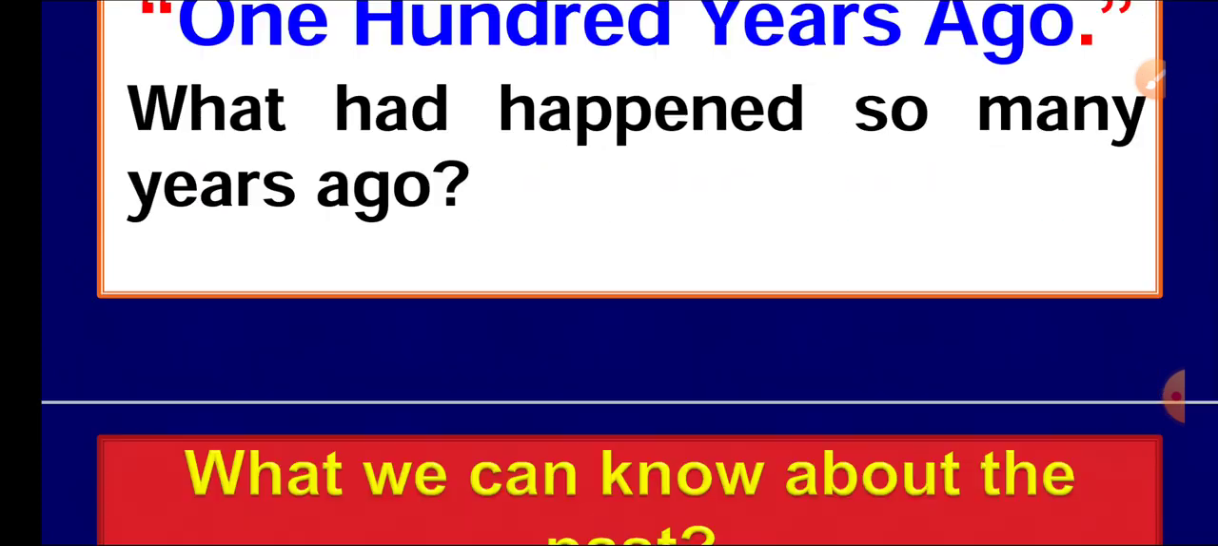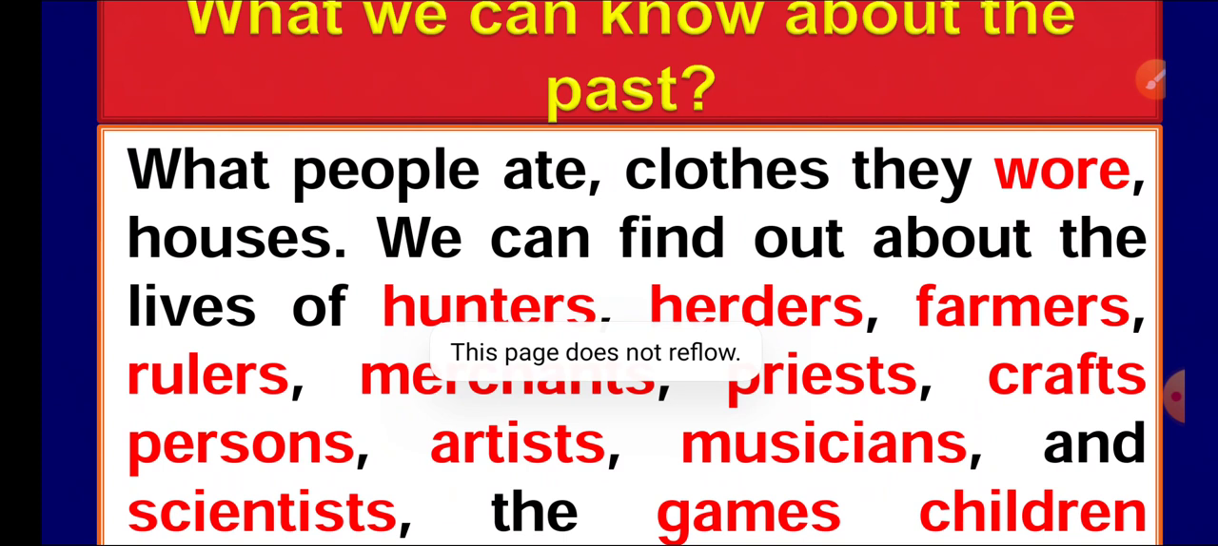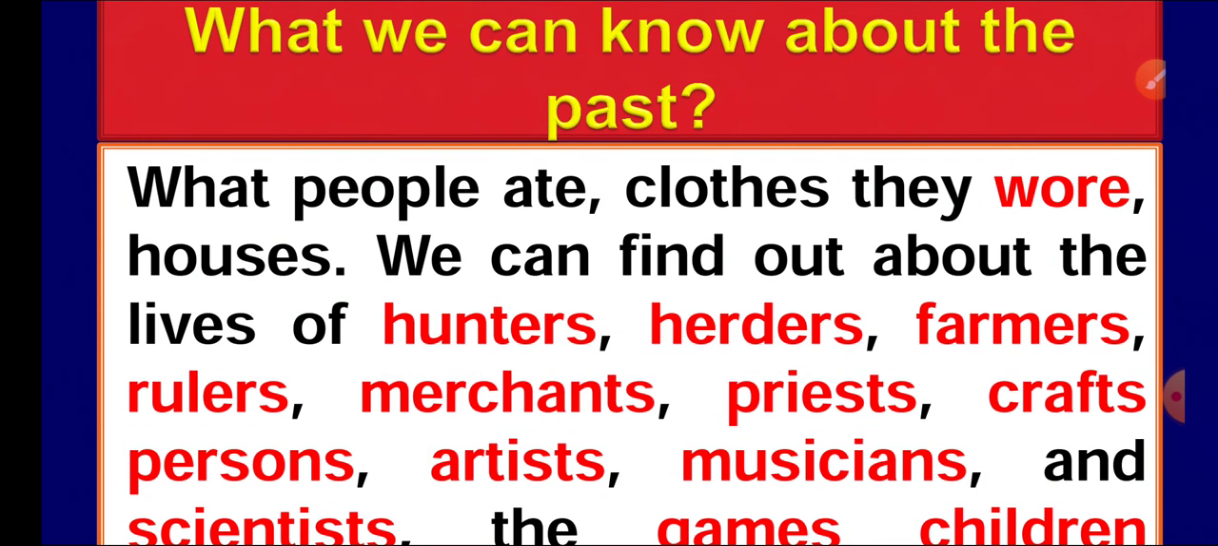The next paragraph is related to what we know about the past, or why this past is important, because whatever our predecessors did, we have to get the information: how they lived, how they settled themselves in towns and cities, what was their livelihood. So these points are necessary.